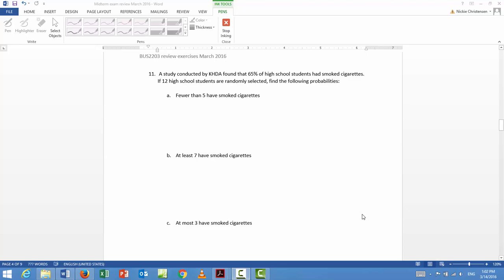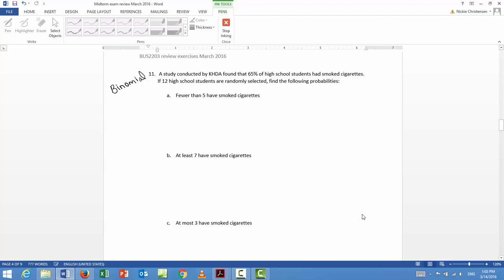All right, so this problem, they've given us a probability, and the event that we're looking at has only 2 possible outcomes. You either smoke or you don't. And we selected a certain number of people. So this is a binomial problem. Students oftentimes have trouble realizing what type of problem this is.